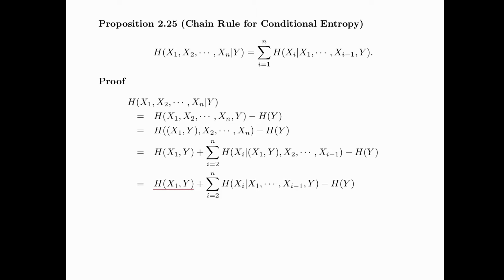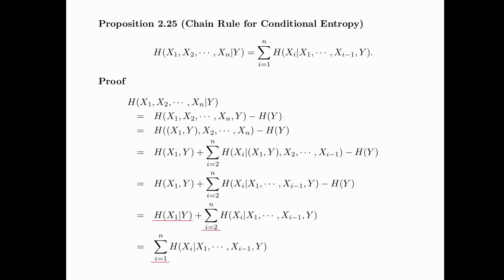Now the entropy of (X1, Y) minus the entropy of Y is equal to the entropy of X1 given Y. So we see that the entropy of X1 given Y is actually the first term in the summation. By combining these two terms, we can finally write the summation from i from 1 up to n of the entropy of Xi conditioning on X1, X2, up to Xi minus 1, and Y.